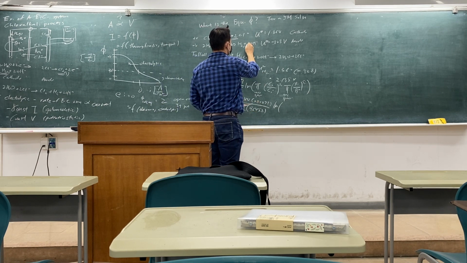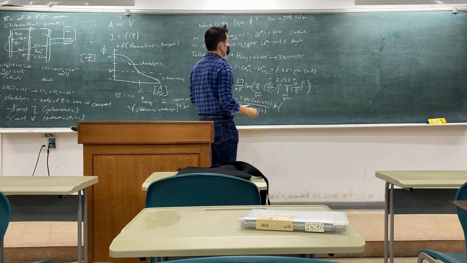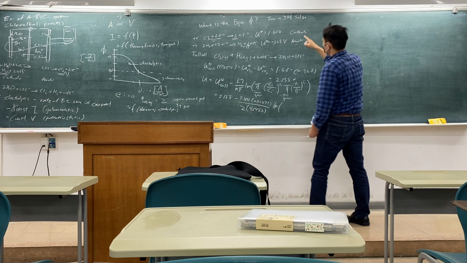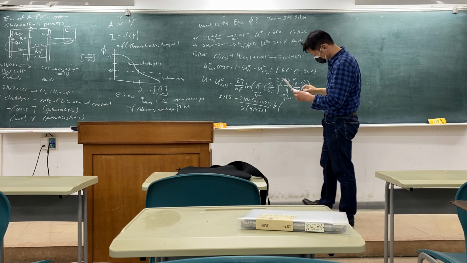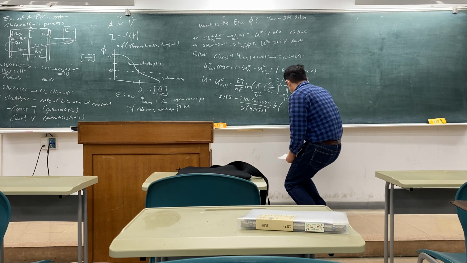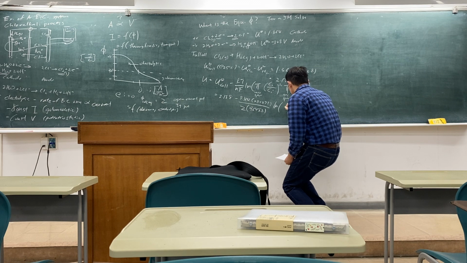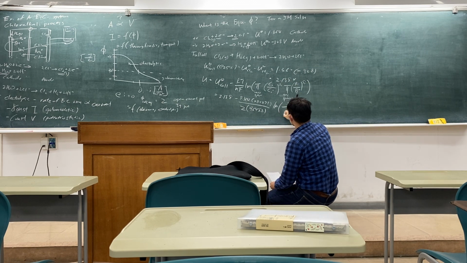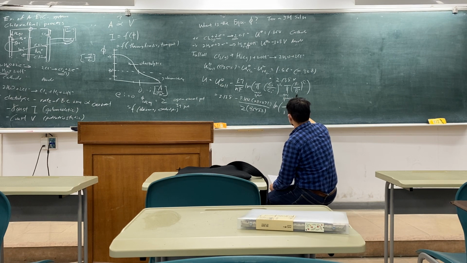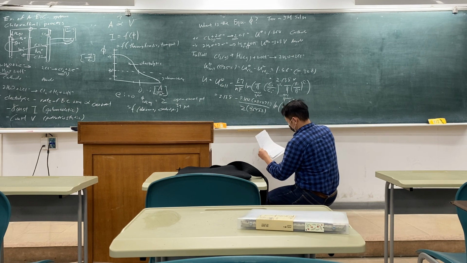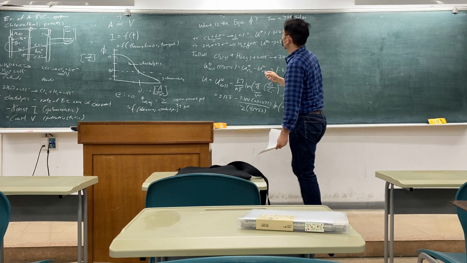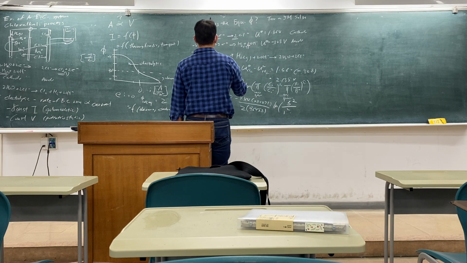And then again, the stoichiometric coefficient is 2 over here. Okay. So concentration is 5. Okay. So we raise that to 2. Okay. And then we have 1 squared. And then we have the gas.